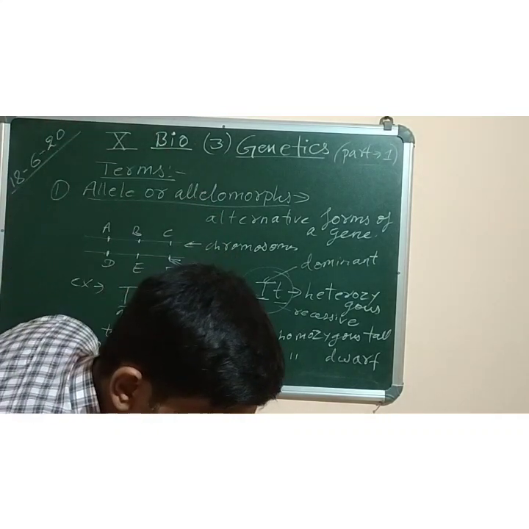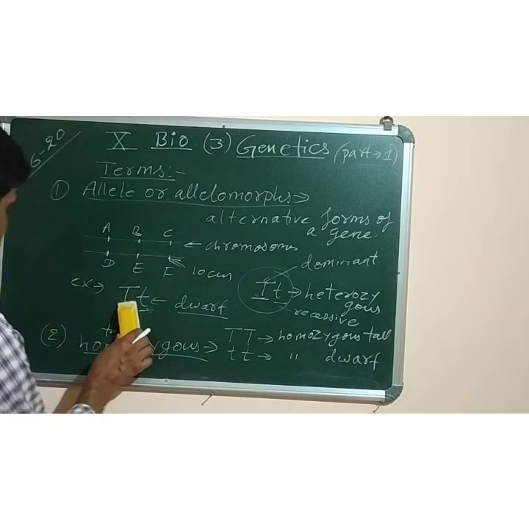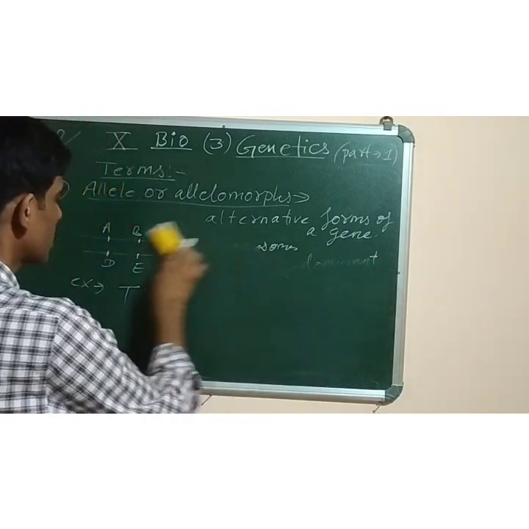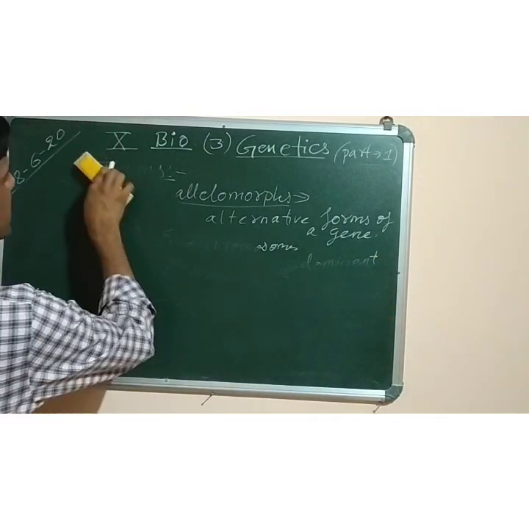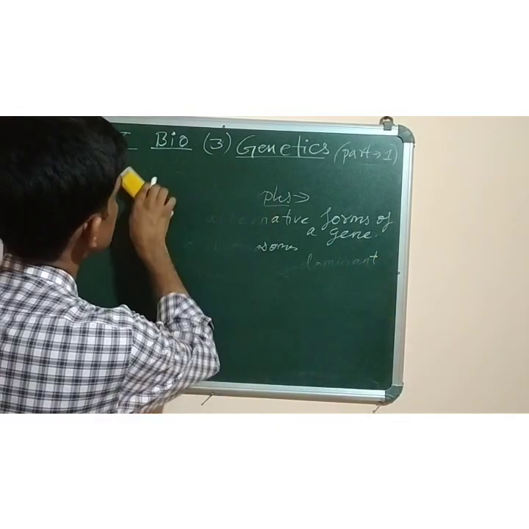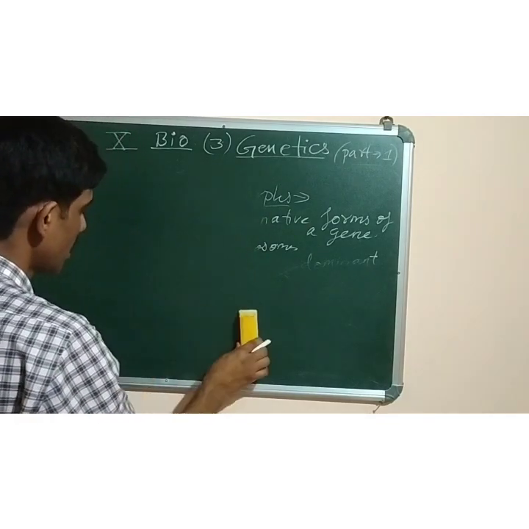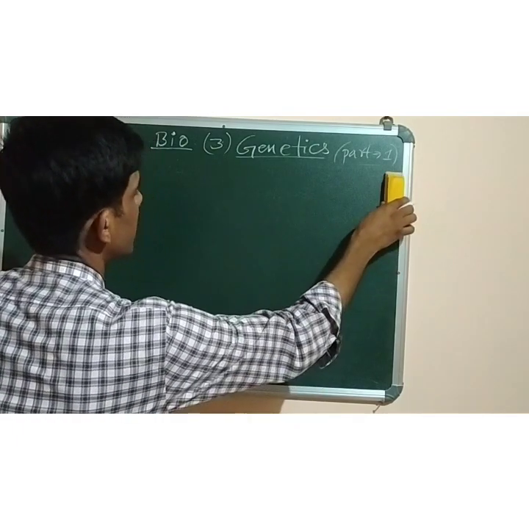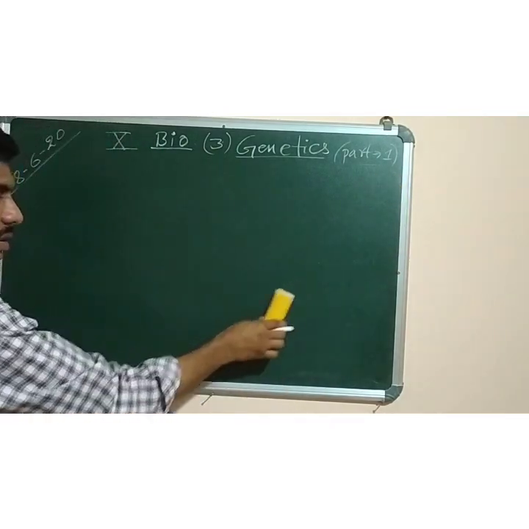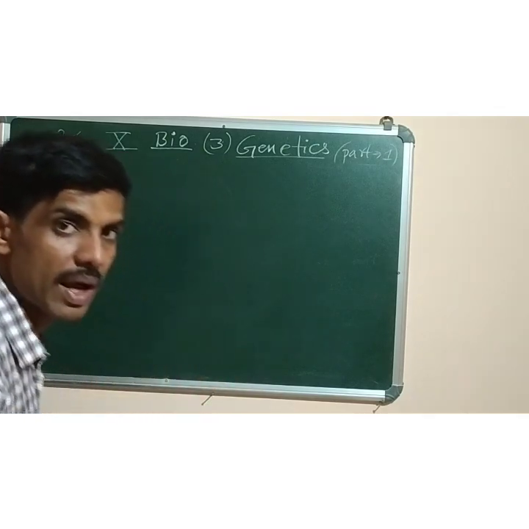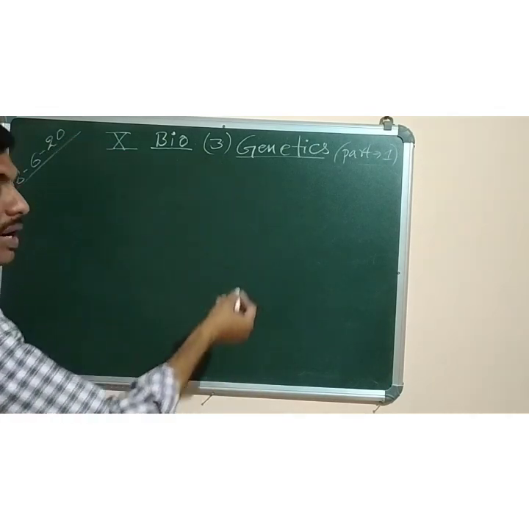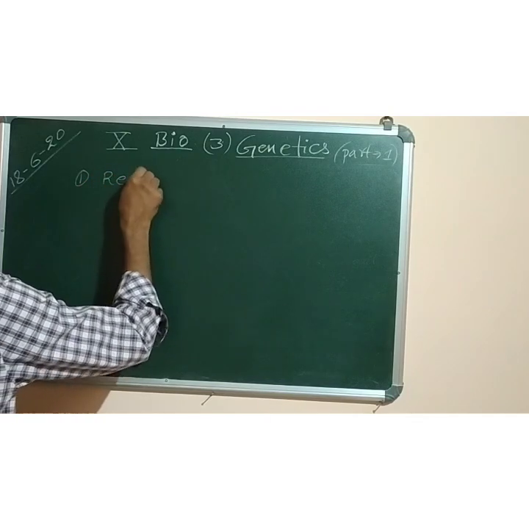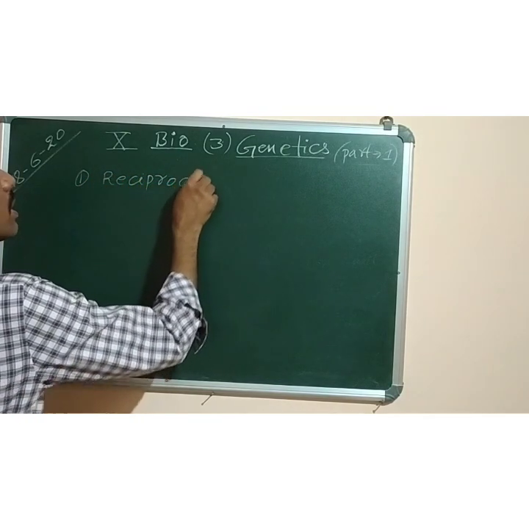Okay? Now next one is reciprocal cross. What is reciprocal cross? What is cross? First you understand what is cross. Cross is a mating between two individuals, like male and female. That is also called fertilization. But here we use the term cross in plants. What type of cross? Three different types of cross is there. Reciprocal cross.